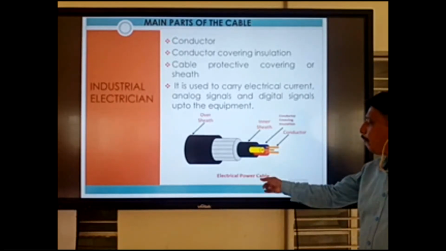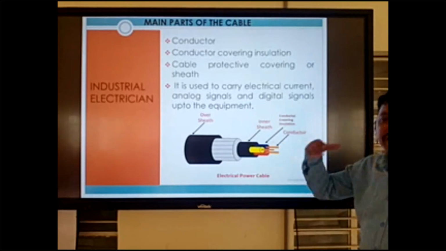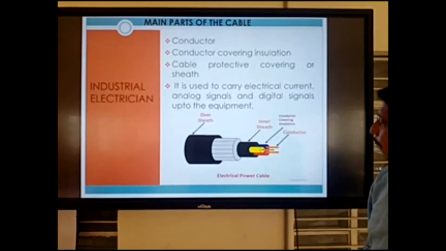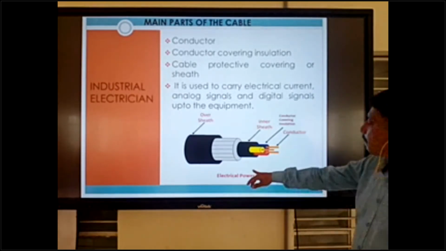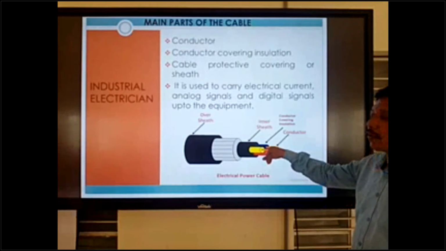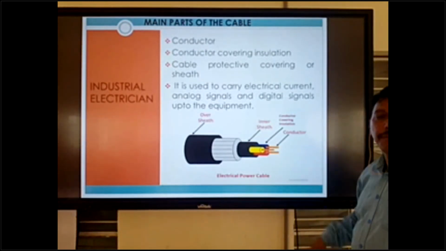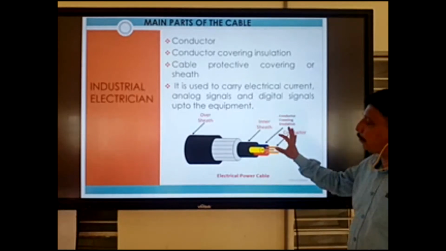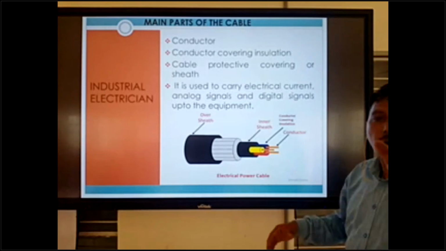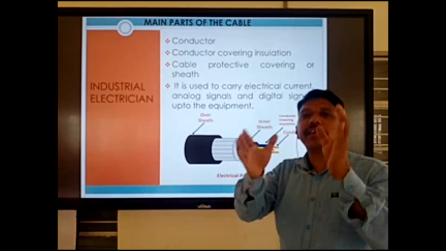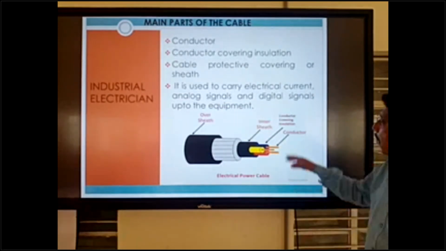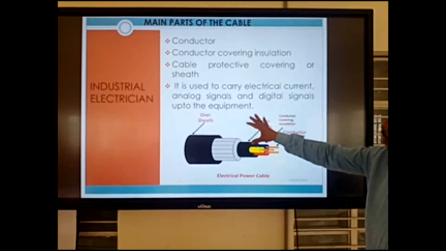This is the electrical power cable. The control cable also comes the same way, with no difference. This is a power cable with only red, yellow and blue, a 3-phase, 3-core power cable. We can utilize a 3-core power cable for electrical power supply. Control cables and instrumentation cables also have the same main parts.